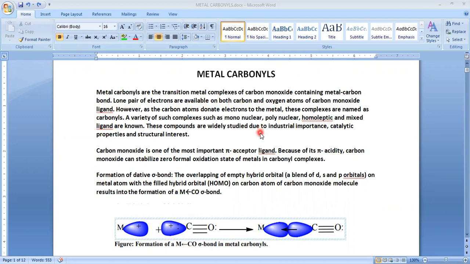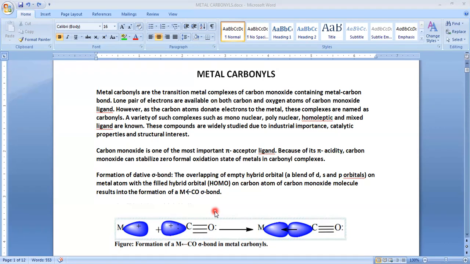If you look here, this is carbon monoxide. In the blue lobe, we have shown one lone pair of electrons on carbon, and on oxygen again one lone pair of electrons. So carbon monoxide is an ambidentate ligand. It is a monodentate ligand, but it has two donor atoms.